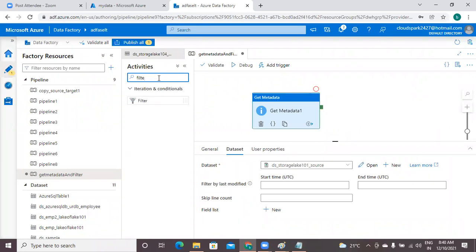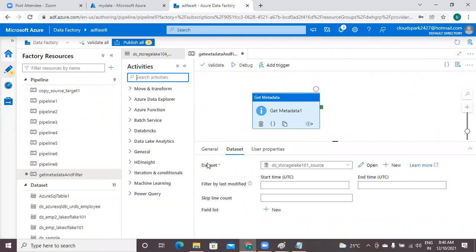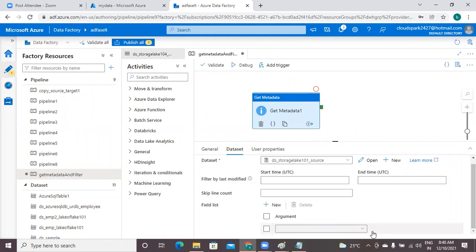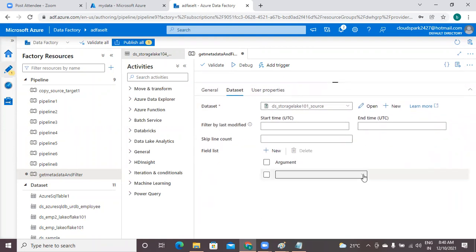Oh, one point we forgot here. Field list. Yes. Under field list, select child items here. Okay.